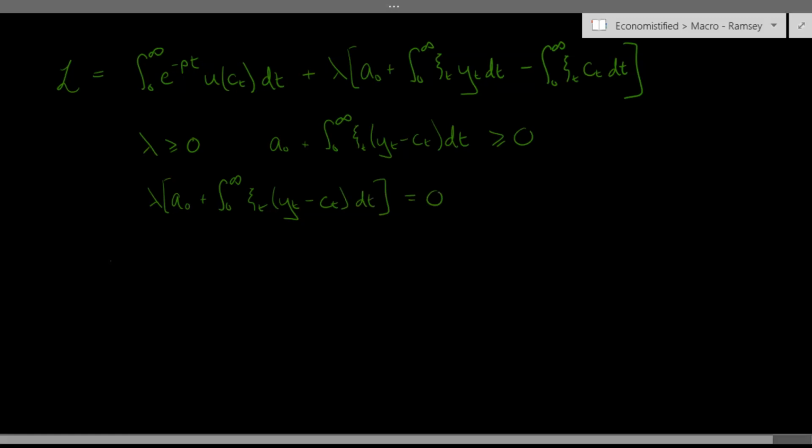Now, if you remember back to our full budget constraint, we said this thing inside the square brackets held with inequality. There was a slightly longer expression involving the limit of C capital T times A capital T as capital T goes to infinity. We said that held with equality.